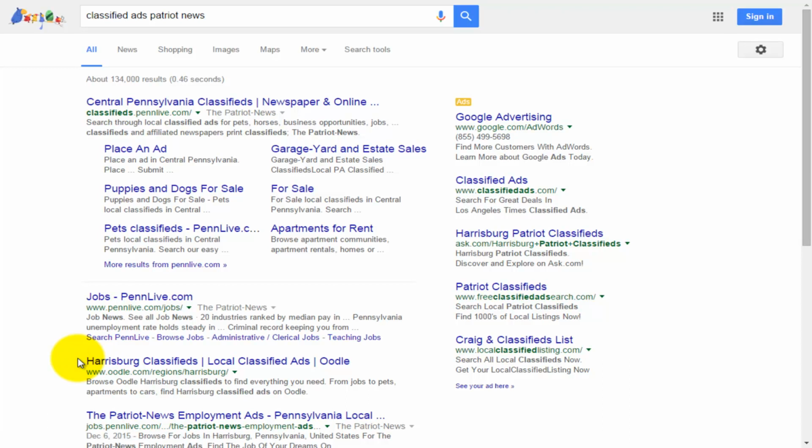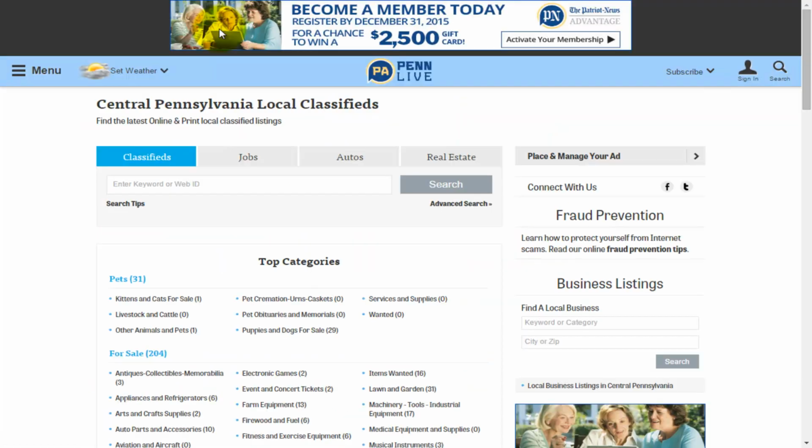You're actually now going to see that there are classified ads here in search, and all you have to do is go inside of the classified ads section. And then once you're inside of that classified ad section, you just put in a keyword as to whatever your target product is and whatever it is that you're looking to source. And these are going to be all over the world. They're going to be all over your local area, and they typically have people who will be listing things here that they want to sell.